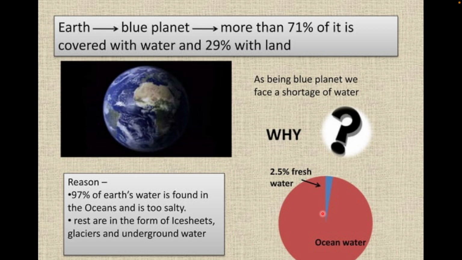Might be in future we are going to use our oceanic water because our groundwater table has been abating very drastically. So might be in future we are going to shift ourselves to oceanic water because fresh water is going to be very difficult to obtain. So due to this reason we have a shortage of water.